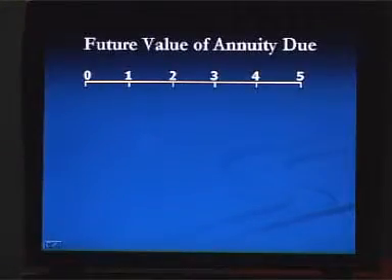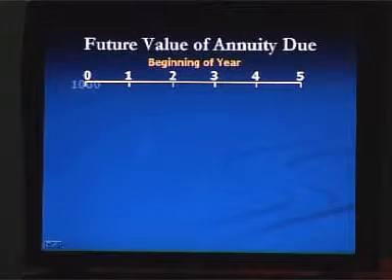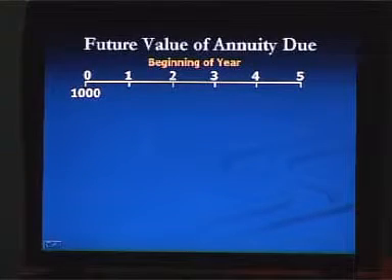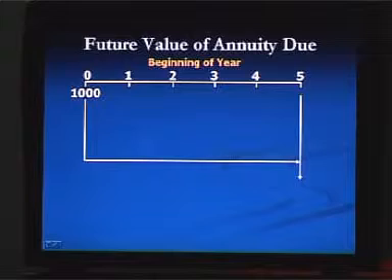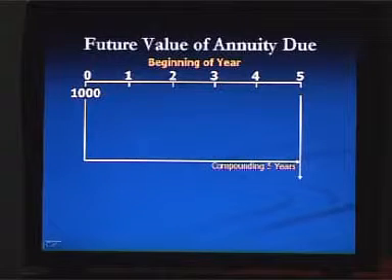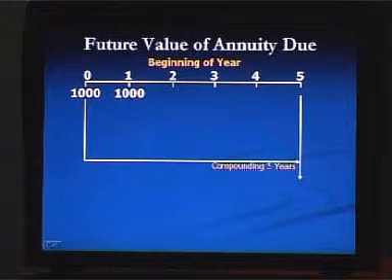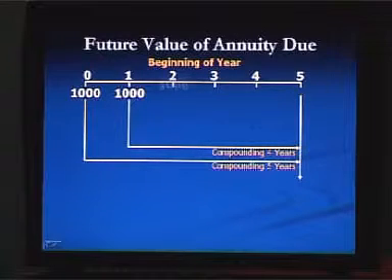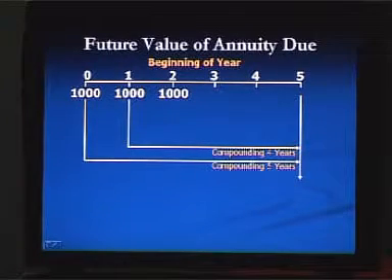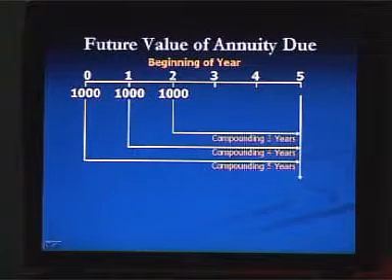Now, in the time frame, if you deposit money at the beginning of each year and you want to calculate the future value at the end of the 5th year, then the first money is compounding for 5 years. The second money, that you are going to deposit at the beginning of the second year, that means at the end of the first year, is going to be compounding for 4 years, and the money you are going to deposit at the beginning of the third year is compounding for 3 years.